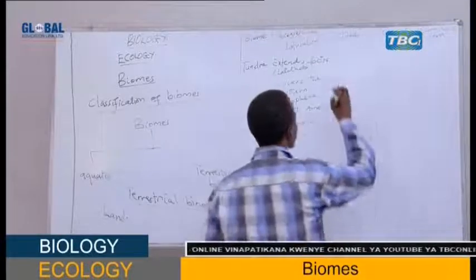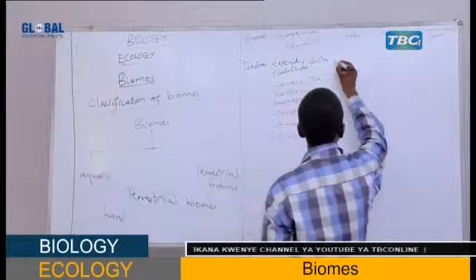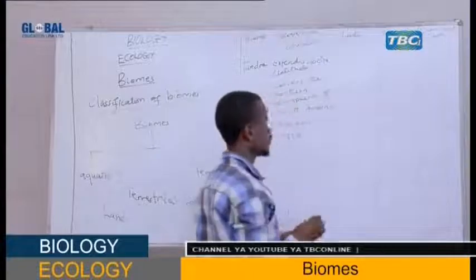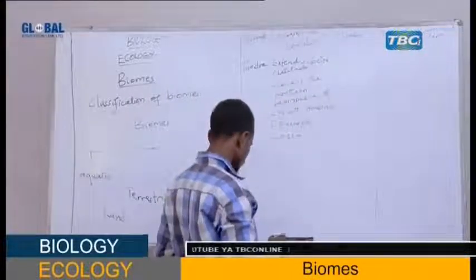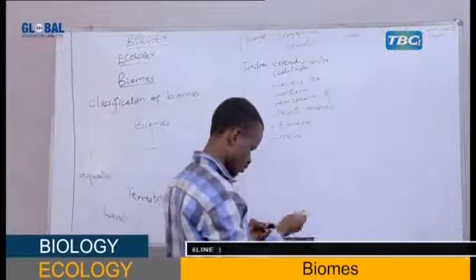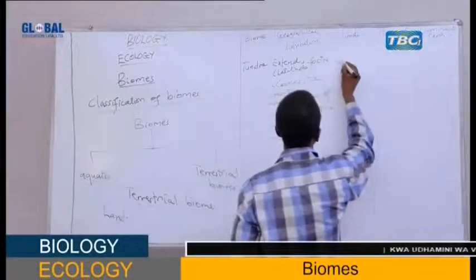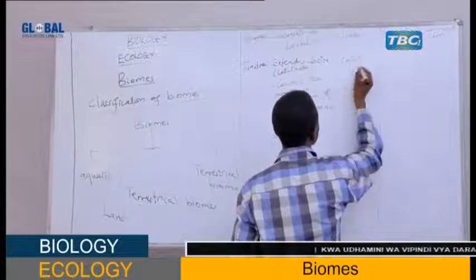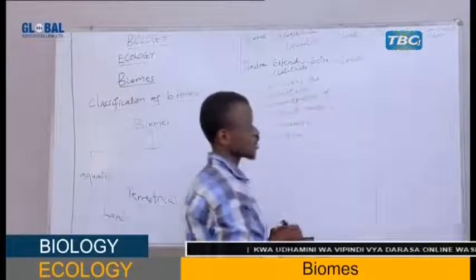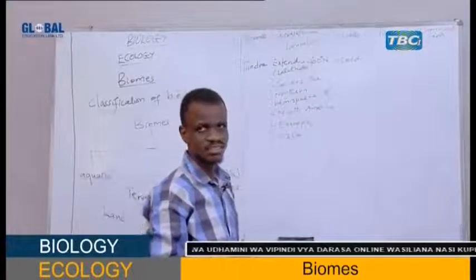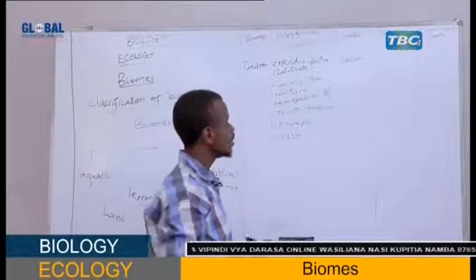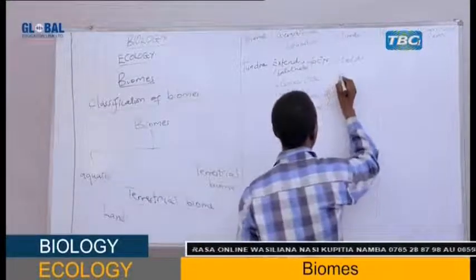My student, the biome of tundra for the case of climate now. It is very cold. Therefore, it has a cold winter. Together, student?